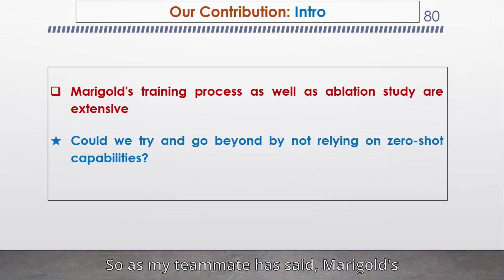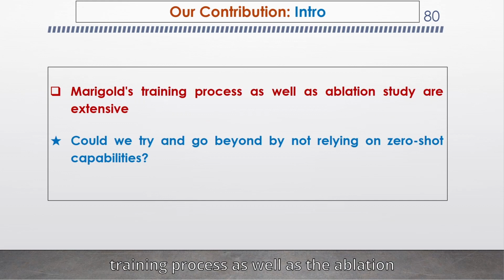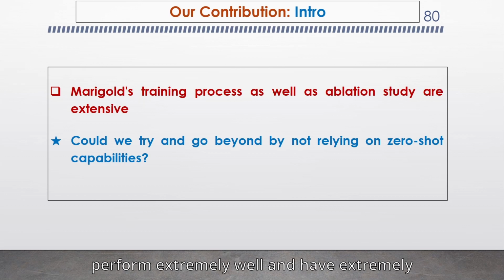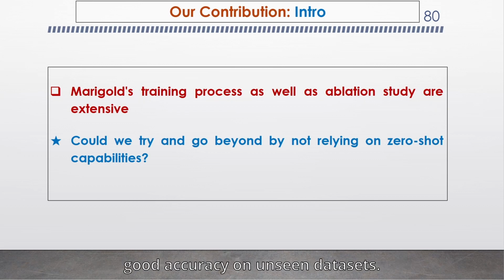As my teammate has said, Marigold's training process as well as the ablation study are pretty extensive. This makes it perform extremely well and have extremely good accuracy on unseen datasets. That means that its zero-shot capabilities are more than solid. However, if you would want to go even beyond this performance, then we could try and not rely on its zero-shot capabilities.